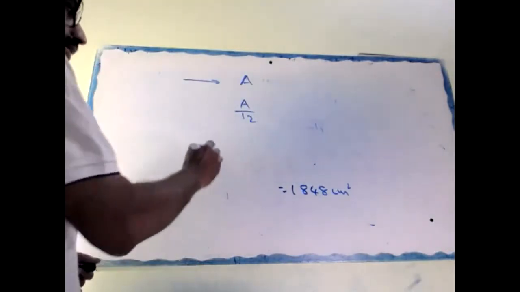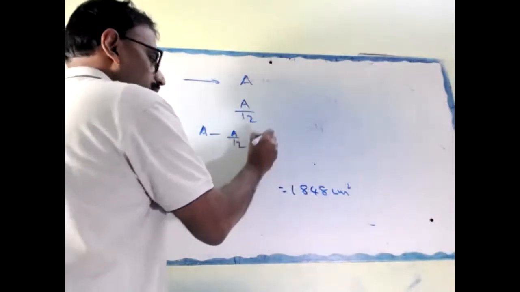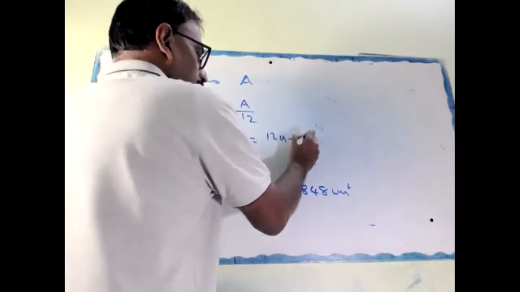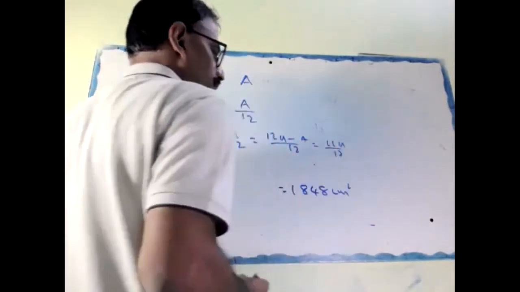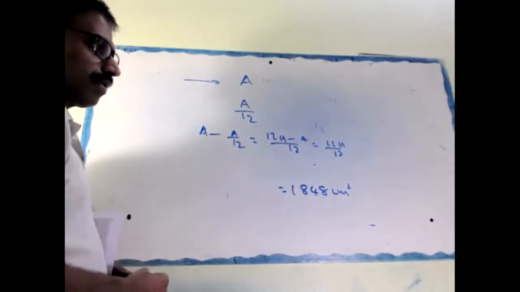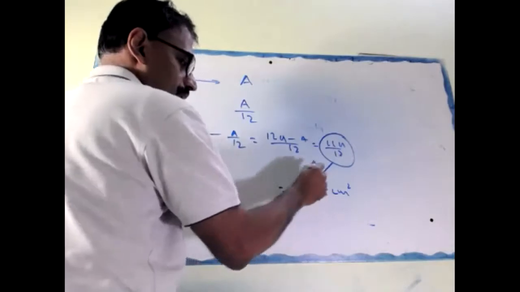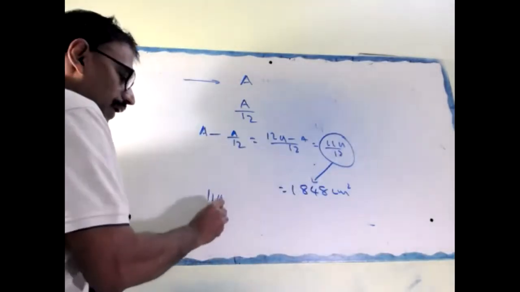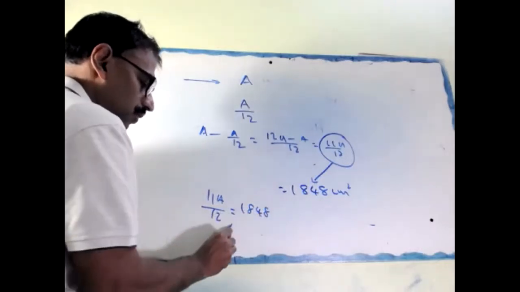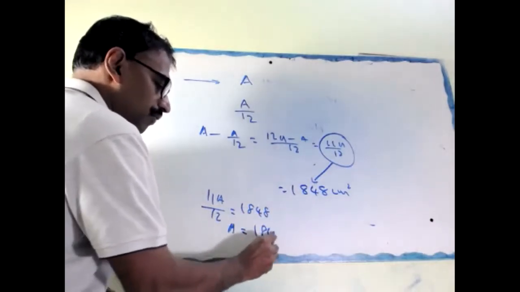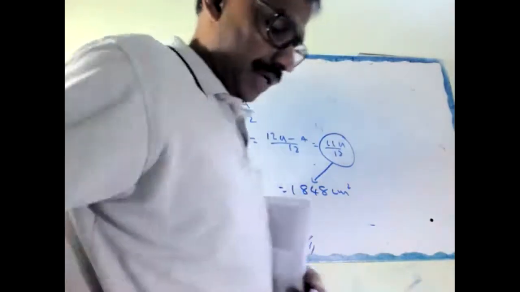Then balance A minus A by 12 equal to 12A minus A by 12 equal to 11A by 12. That means 11A by 12 only we can find here. So 11A by 12 equal to 1848. So A equal to 1848 into 12 by 11.